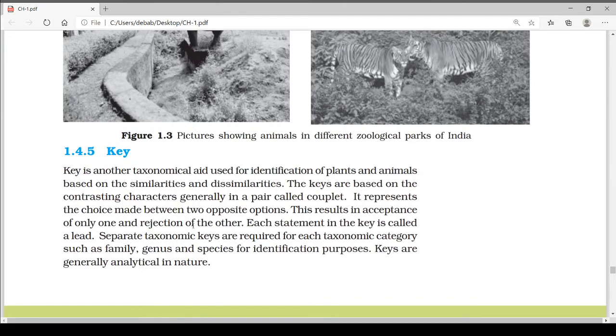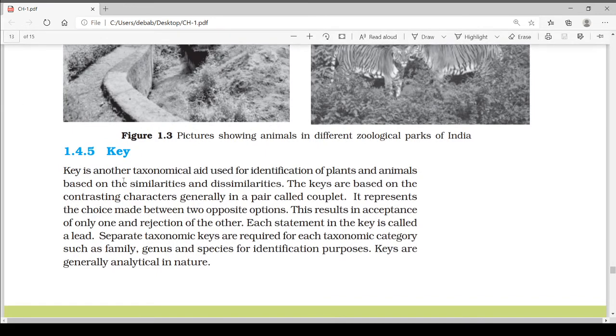Next is the key. A key is another taxonomical aid used for identification of plants and animals based on their similarities and dissimilarities. These keys are based on contrasting characters, generally in a pair called a couplet. It represents the choice made between two opposite options. This results in acceptance of only one and rejection of the other.